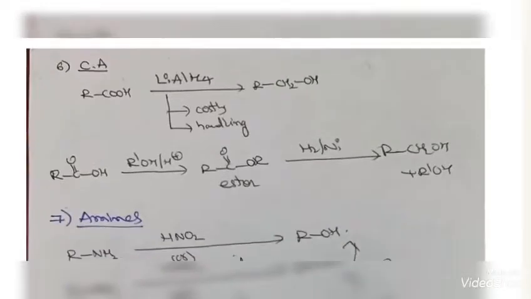Carboxylic acid, we have already seen, can be reduced by using lithium aluminum hydride, but it is costly and handling is difficult. So they are using acid. First they are doing esterification and they will get the ester. They are using hydrogen in the presence of nickel to get the alcohol.